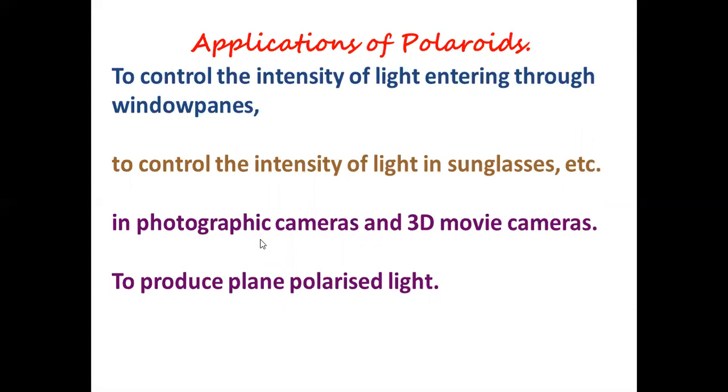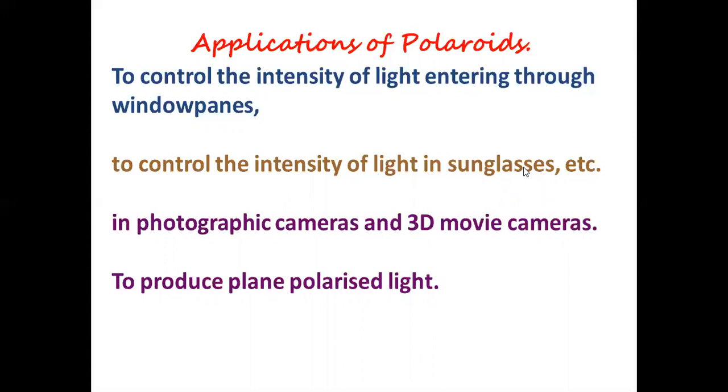One is to control the intensity of light entering into the room or window panes in vehicles, and to control the intensity of light in sunglasses, that is cooling glass, that is another one. In photography cameras and 3D movies. To watch 3D movies, if you go to a 3D movie, as soon as you enter the theater, you will be given a goggle, right? It is made up of polarized sheet.